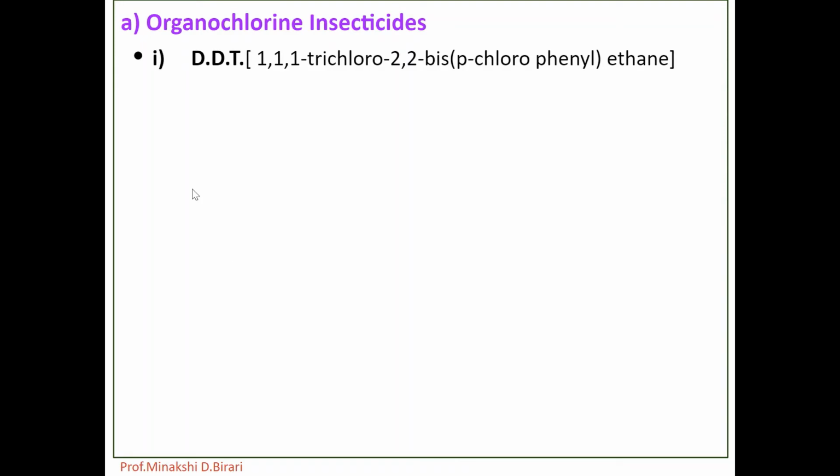First of all, DDT, which is one of the organochlorine insecticides. What is the name of DDT? That is 1,1,1-trichloro-2,2-bis(p-chlorophenyl)ethane. What is the structure of DDT? This is the structure of DDT, that is 1,1,1-trichloro-2,2-bis(p-chlorophenyl)ethane.